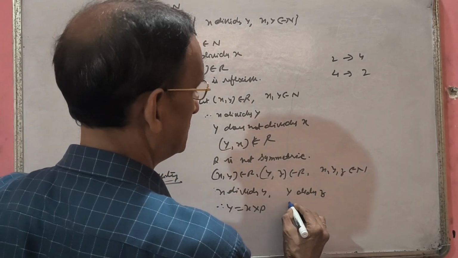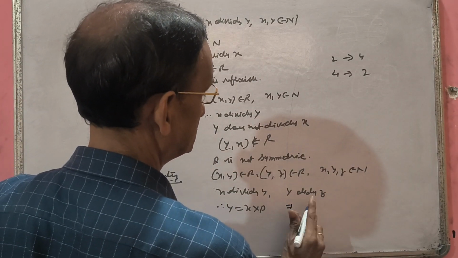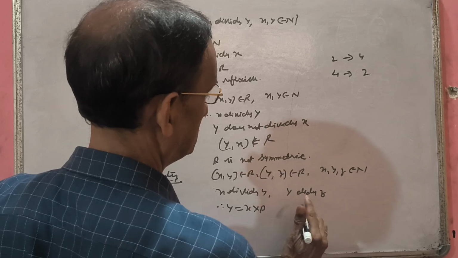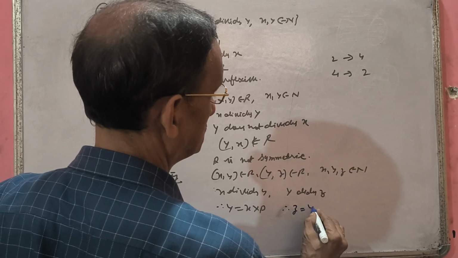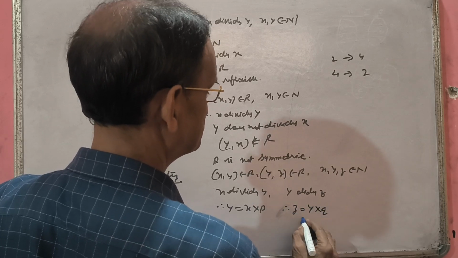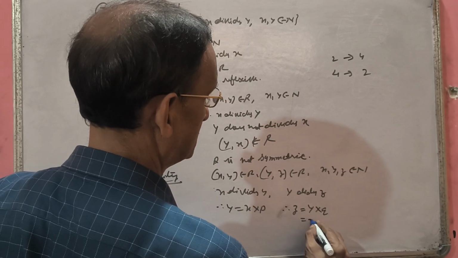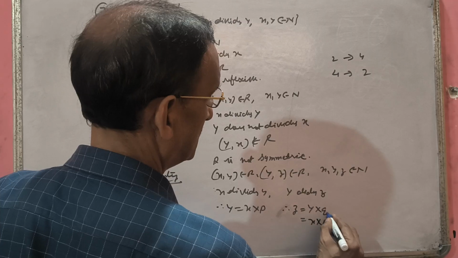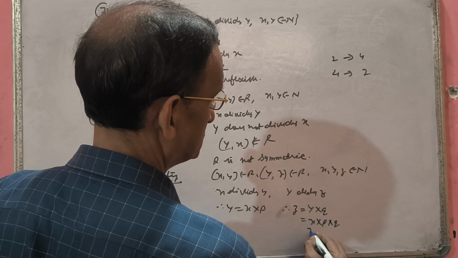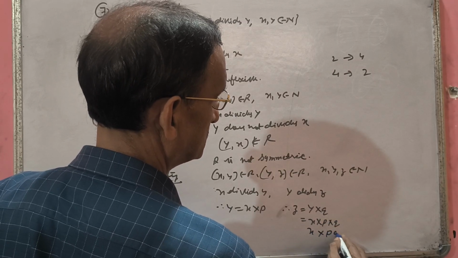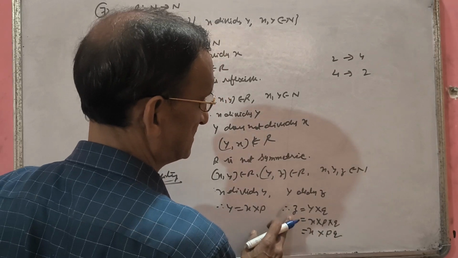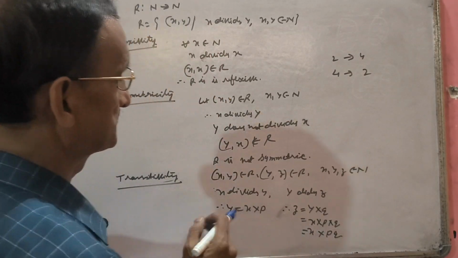If y divides z, then z equals y into something. Now y equals x into p, so for z you can write x into p into q, so x into pq. You have got z equal to x into something.